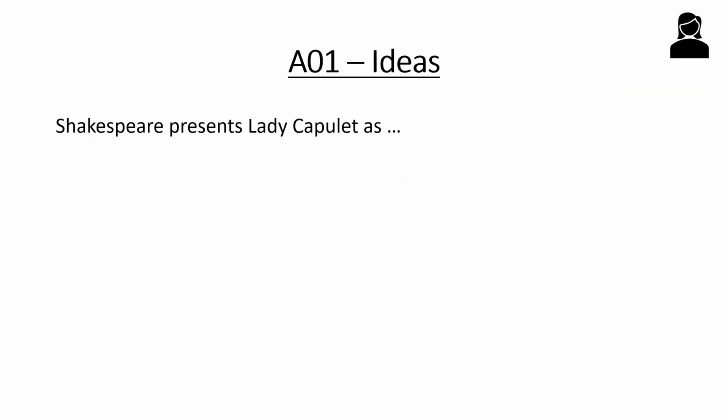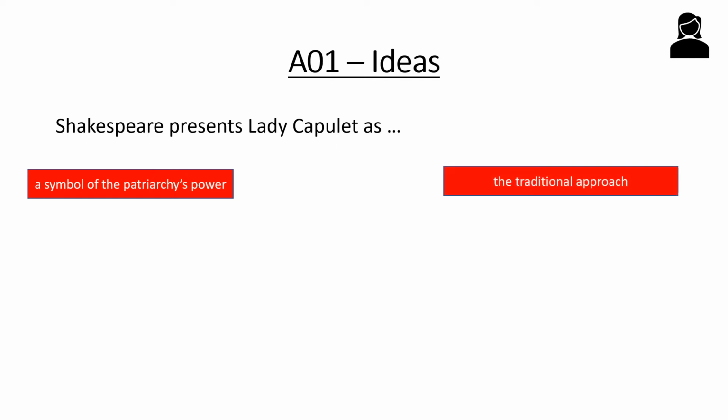Now, we're going to have a look at some ideas of what we can say. If you get a question on Lady Capulet, we need to think of some good ways of how to talk about the character. So we could see that Lady Capulet is a symbol of the patriarchy's power, of how men rule the world in Elizabethan England, and so we're seeing her as the product of their power. So she has no voice, she's quite quiet.